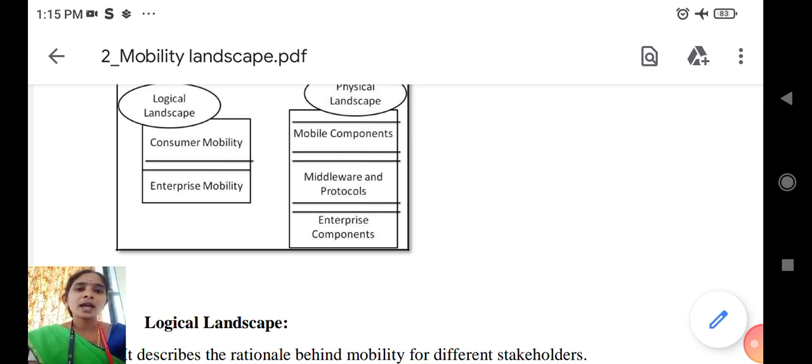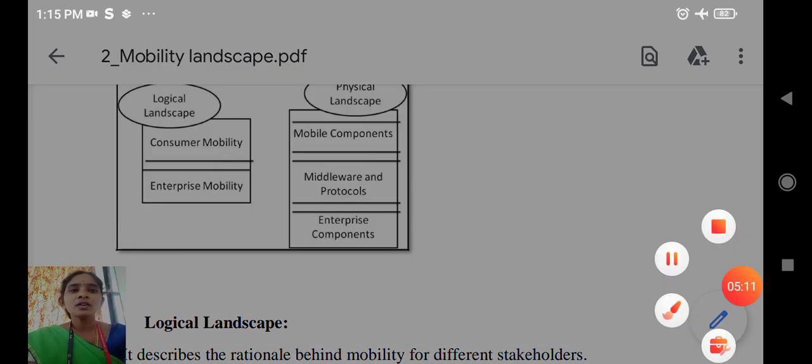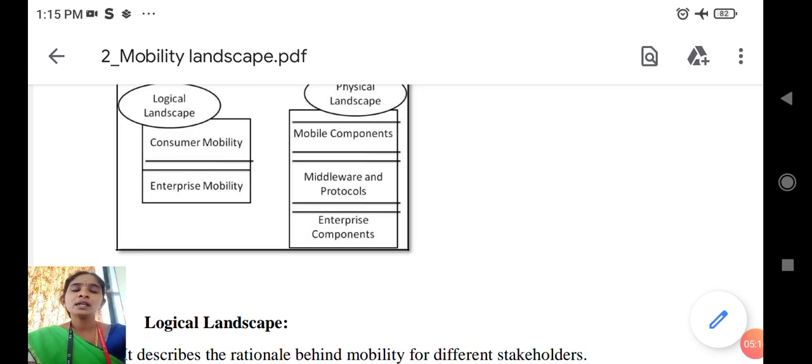In this process we have seen the mobility panorama, which is used to describe the entire mobility operations. There are two types: first logical and second physical. In the logical landscape we have two types, consumer mobility and enterprise mobility. Consumer mobility is used by the end user after the deployment, and it describes who the users are, that is, the end users.